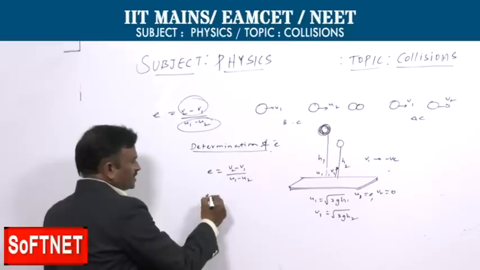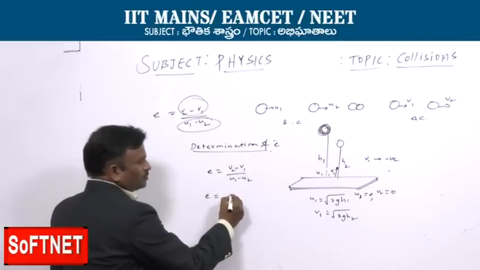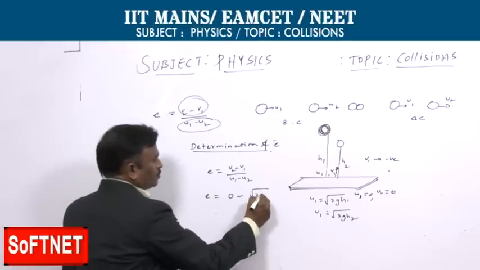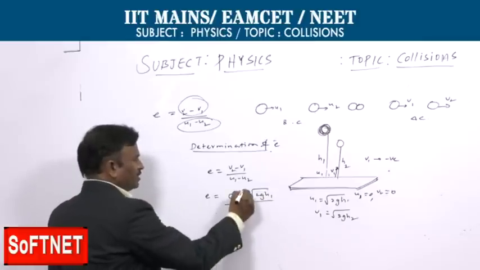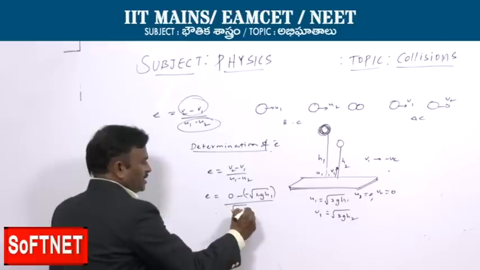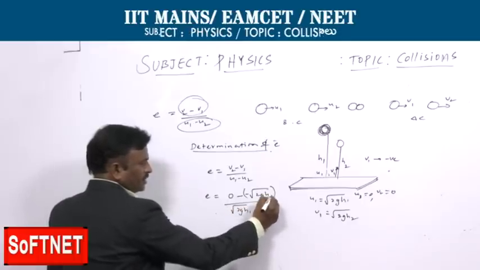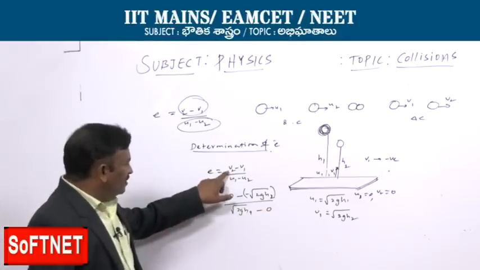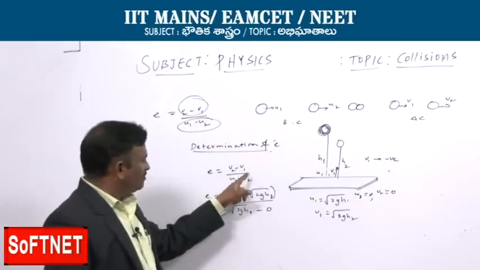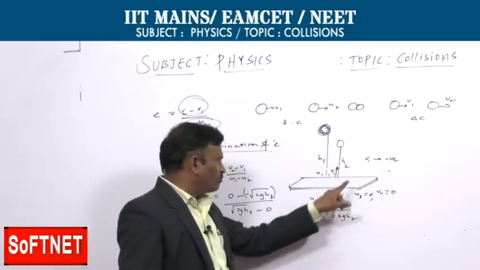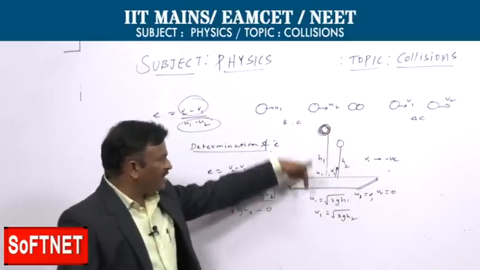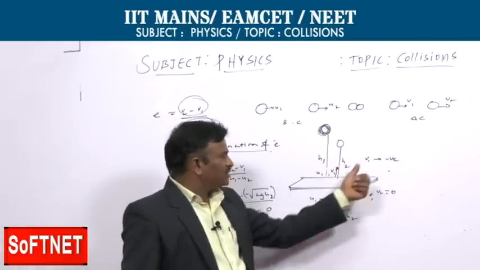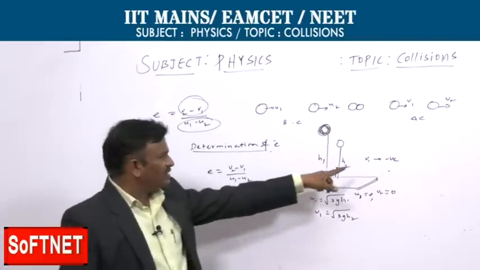So now let us see, e is equal to (V2 minus V1) by (U1 minus U2). V2 is 0, and V1 is square root of 2g h2, but V1 is moving up, opposite to the direction of motion in the first case. That is the reason we are taking the minus. The direction of motion is opposite to the initial direction. That is the reason we are taking minus.